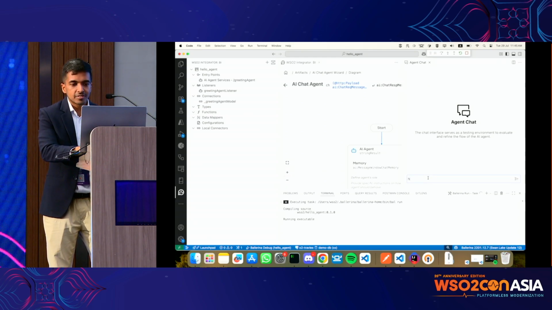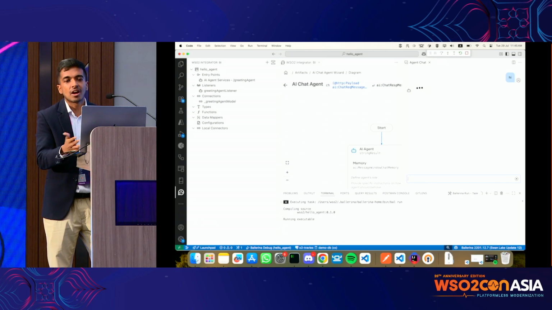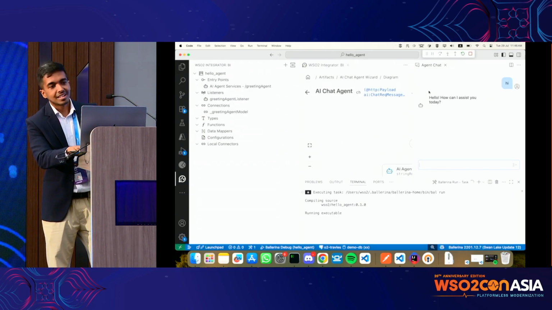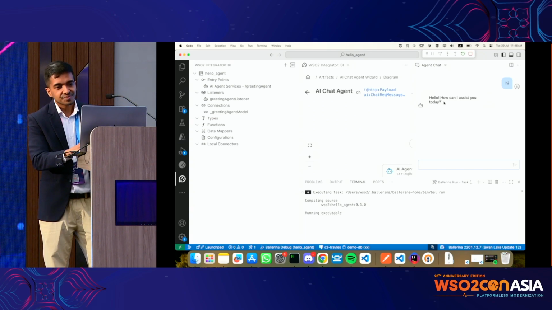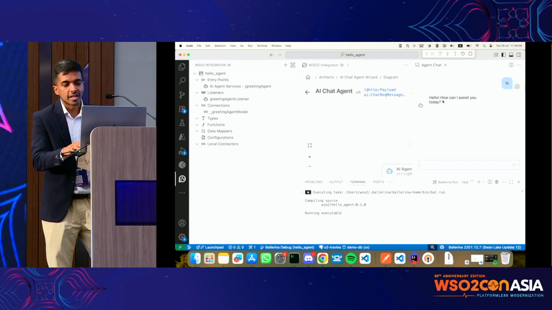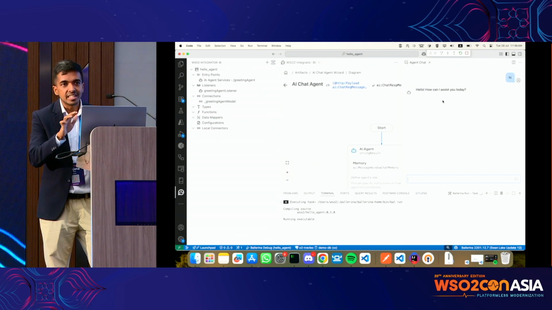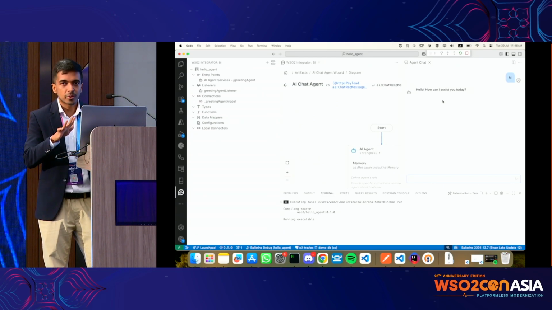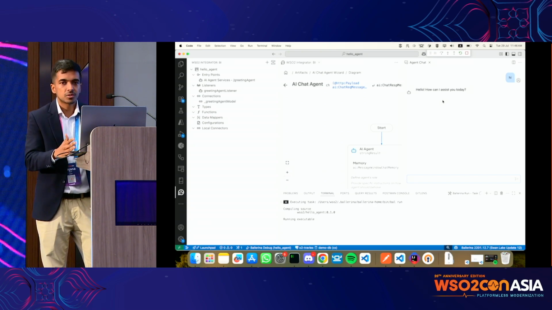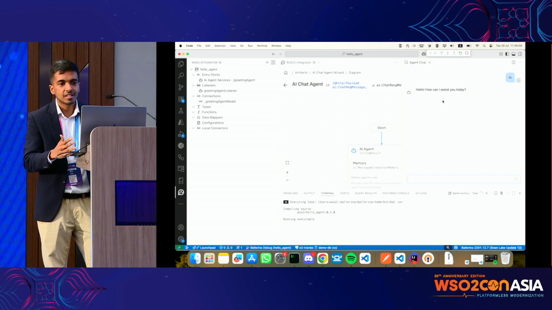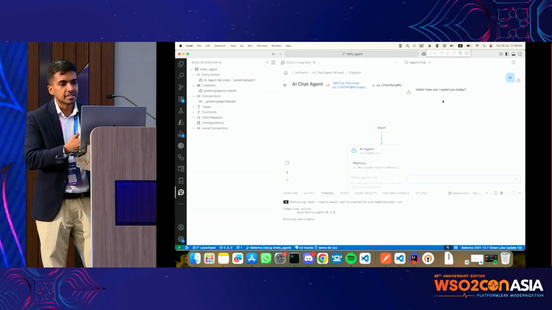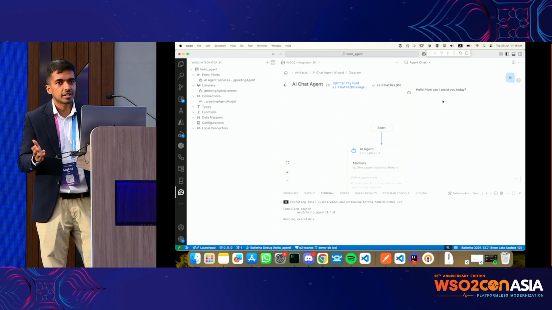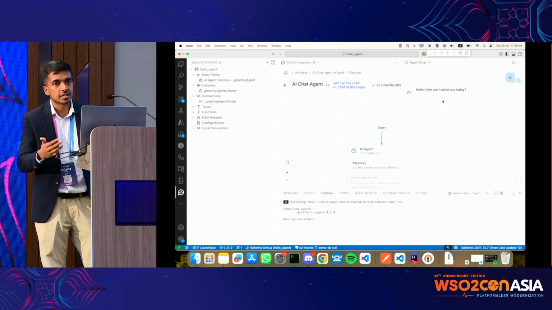So we can basically ask something. We can say hi, right? So it will respond, if I zoom in, sorry, it replied with, hello, how can I assist you, right? So it's this easy for us to create an agent with BI. You don't have to have any tokens. If you are programming this on your own, you have to create REST APIs. Here the API is already created. You have to create this chat window. You have to plug it into a front end to check whether the agent is working as you expect.